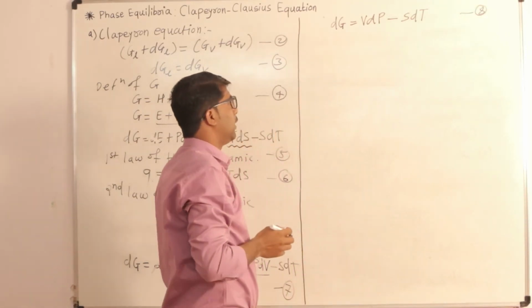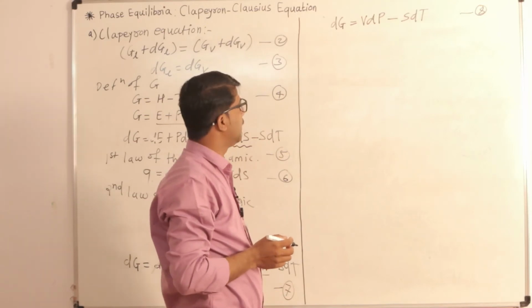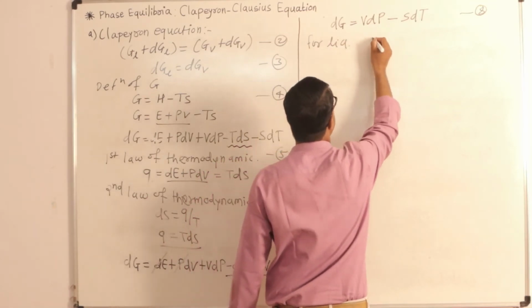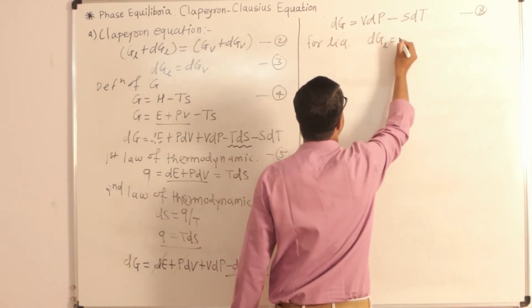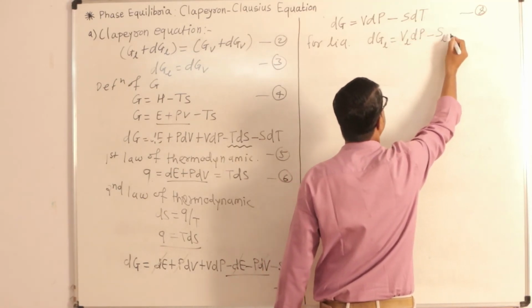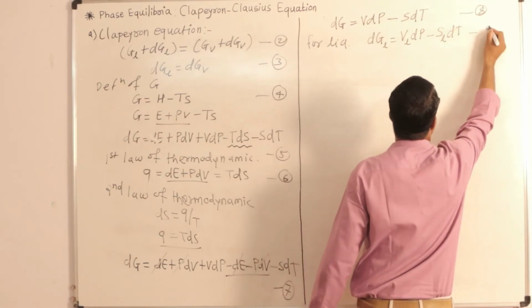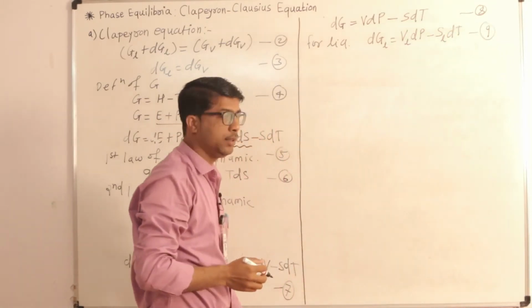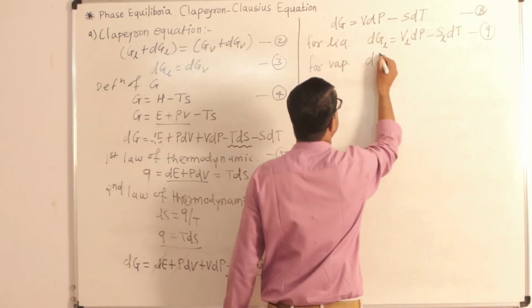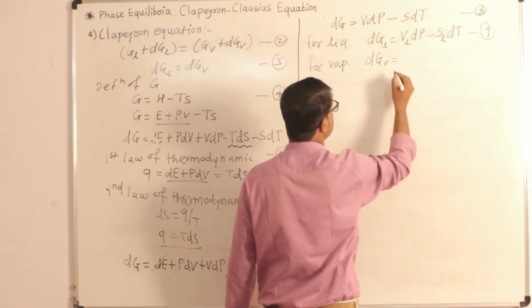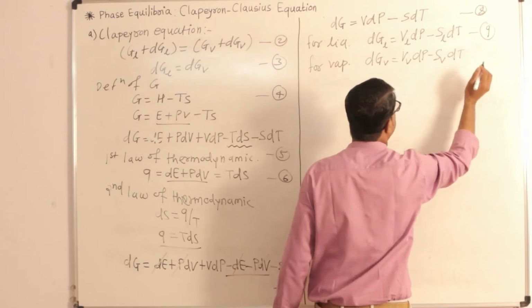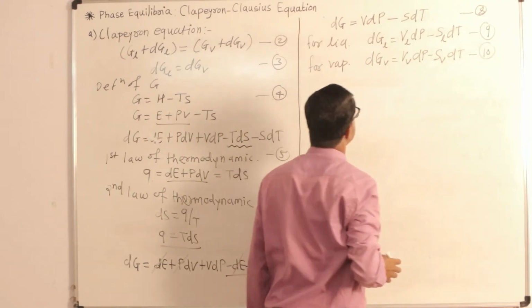If you observe equation number 8 and rewrite this equation for liquid, then we will get dG for liquid, which is equal to V liquid dP minus S liquid dT. Let's say it is equation number 9. For vapor, dG vapor is equal to V vapor dP minus S vapor dT. Let's say it is equation number 10.